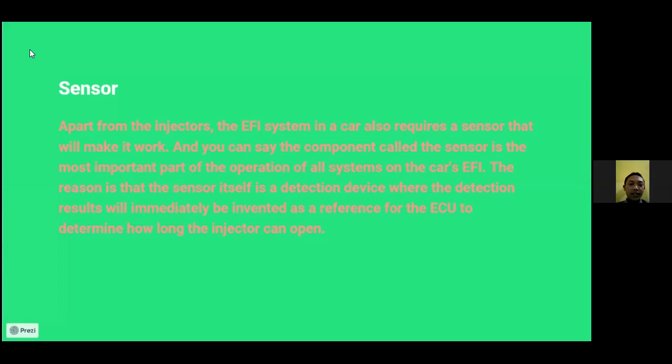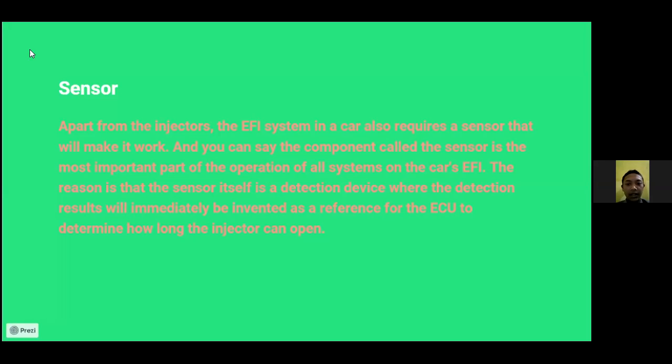Next, sensor. Apart from the injector, the EFI system in a car also requires a sensor that will make it work. And you can say the sensor is the most important part of the operation of the EFI system in the car.